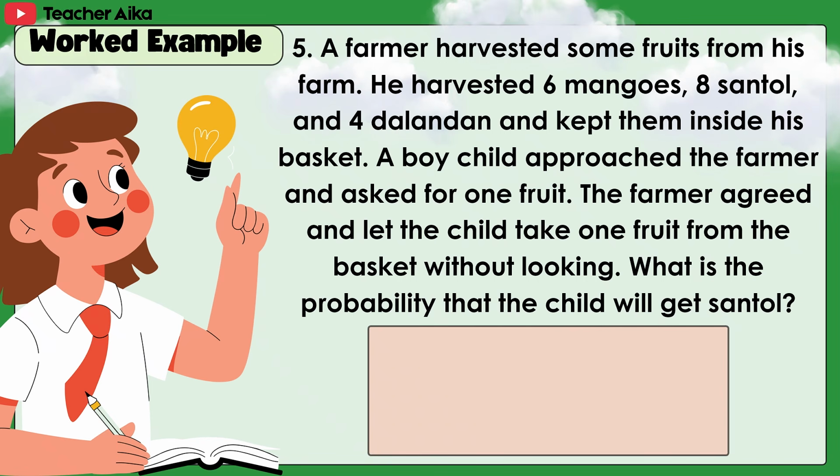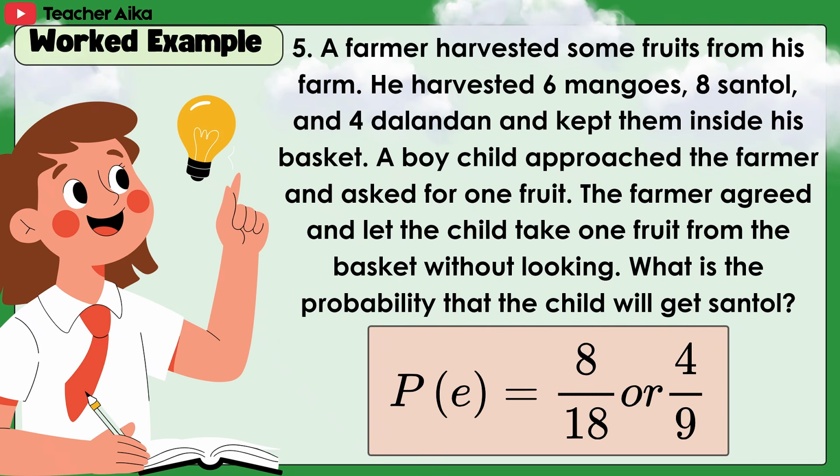He harvested 6 mangoes, 8 santol, and 4 dalandan and kept them inside his basket. A boy approached the farmer and asked for 1 fruit. The farmer agreed and let the child take 1 fruit from the basket without looking. What is the probability that the child will get santol? Answer: 8 over 18 or 4/9.